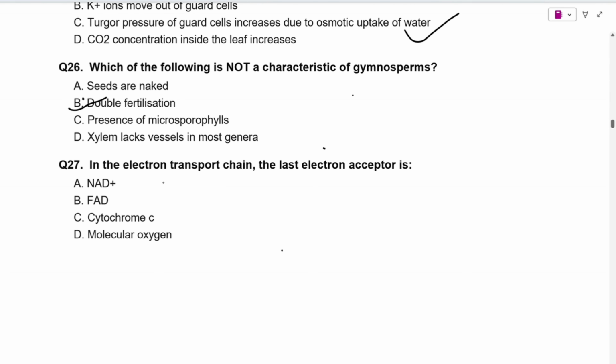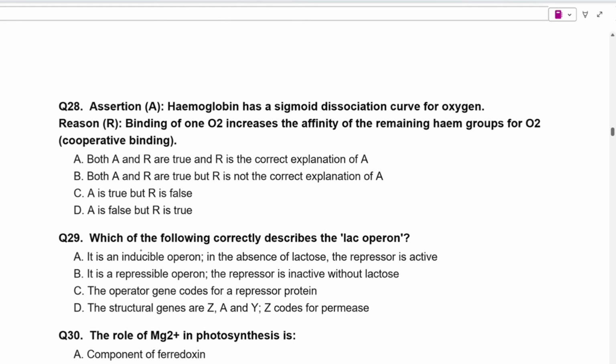Next question is, in the electron transport chain, the last electron acceptor is. So here option D is correct because we know that oxygen accepts electrons and it combines with hydrogen ions to form water. Next is assertion and reason.